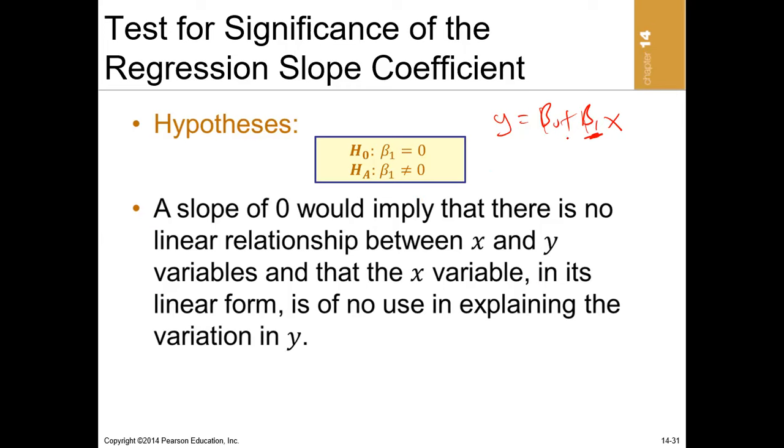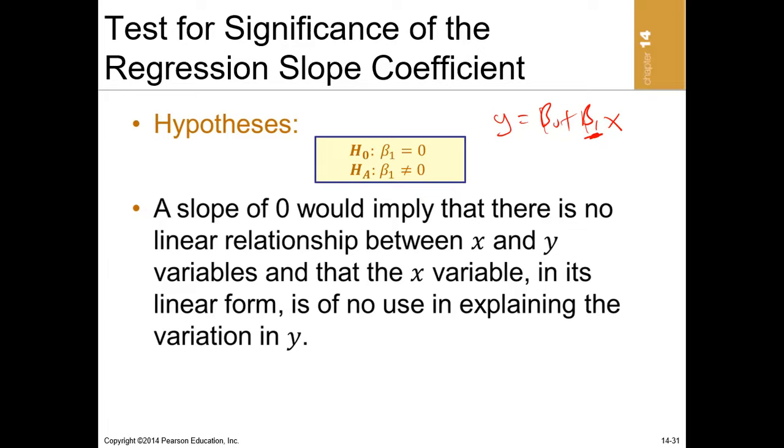Okay, so we can also test the significance of this beta. Of course, when you use the formula to compute the regression equation, the beta you've gotten is for the sample. So you want to check whether the beta that you've gotten for the sample is also significant for the population. And that is the whole essence of hypothesis testing: to test whether something that is true for the sample is also true for the entire population.